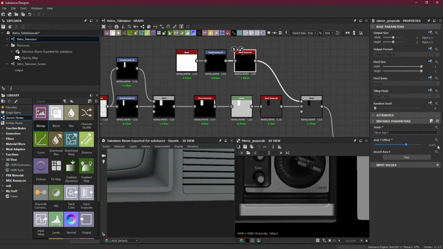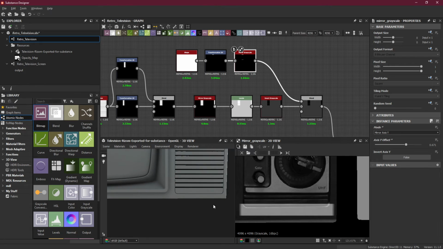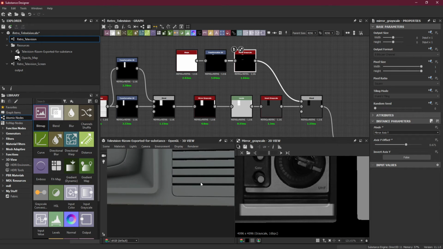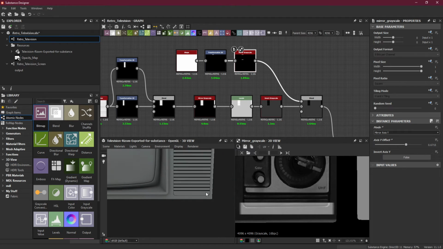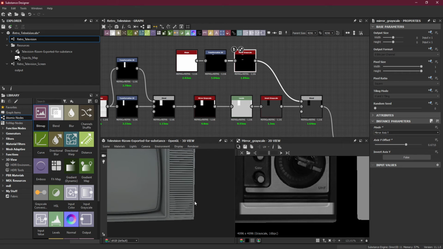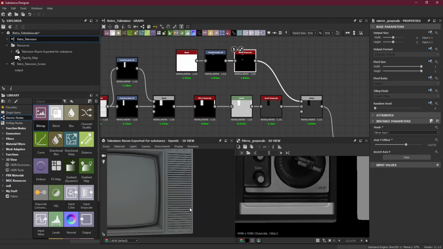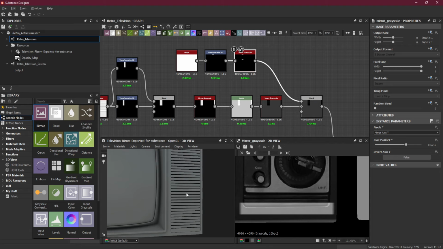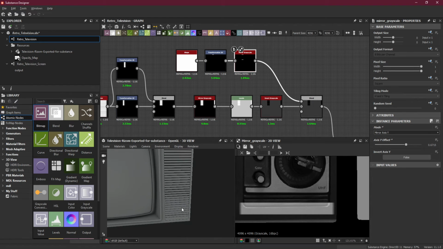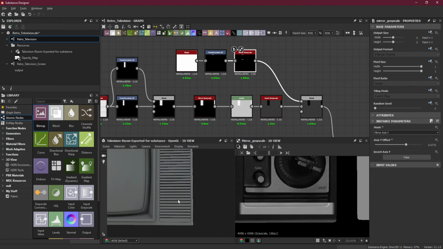Okay, so 0.671. Let's try 0.6715. Okay, it looks better now.